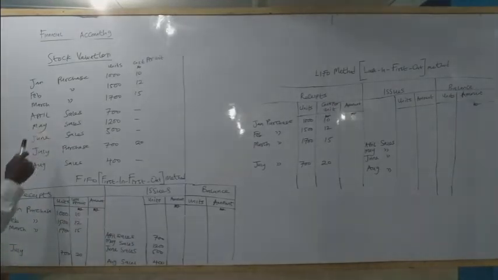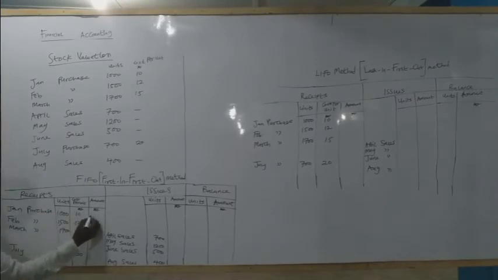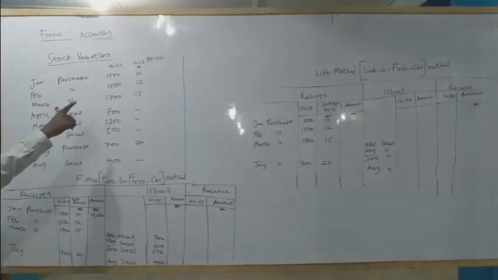The first that comes in, purchases in January, 1,000 units, will be the first to go out. So January purchases, 1,000 units at 10 naira per unit. The total amount for this 1,000, when we multiply, we get 10,000 naira. That's the first.